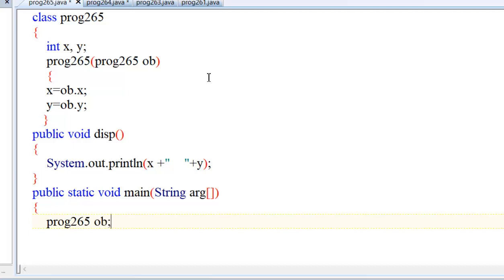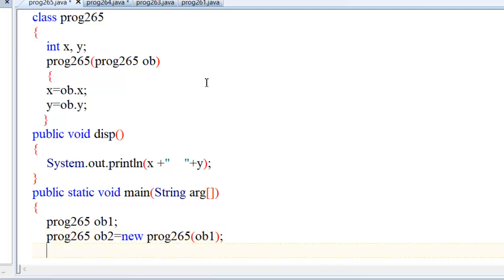Now call an object of program 265. Let's make it object 1. Just make object 2 equal to new program 265 of object 1, and object 2 dot display.